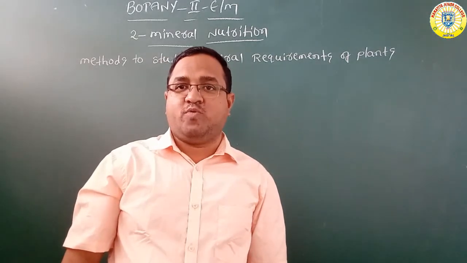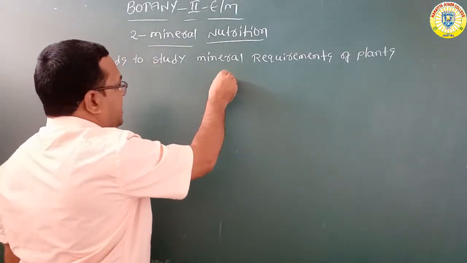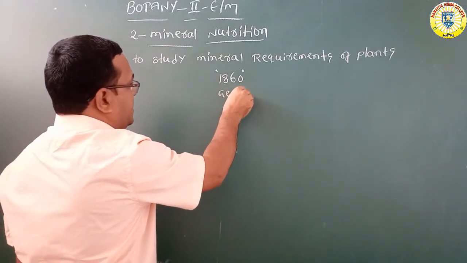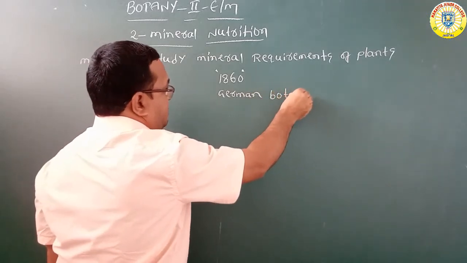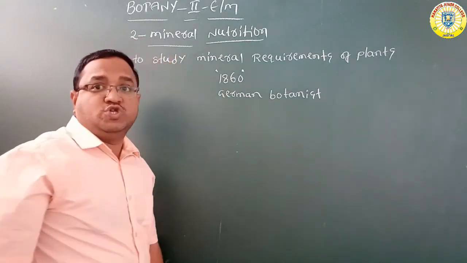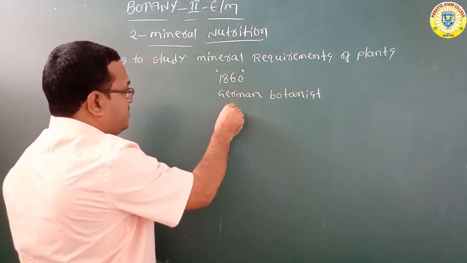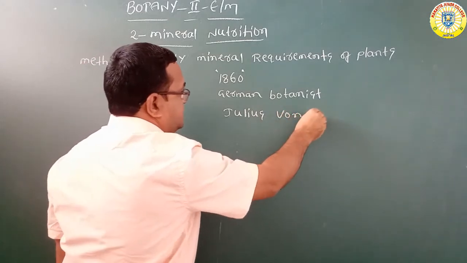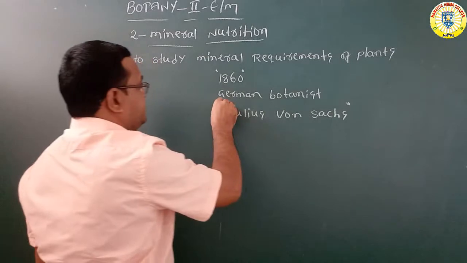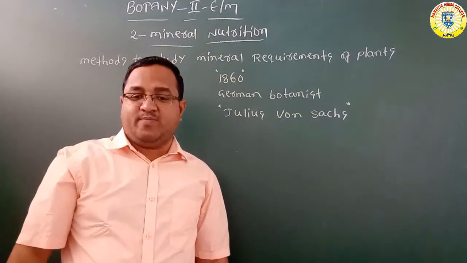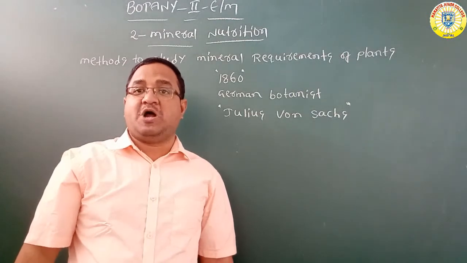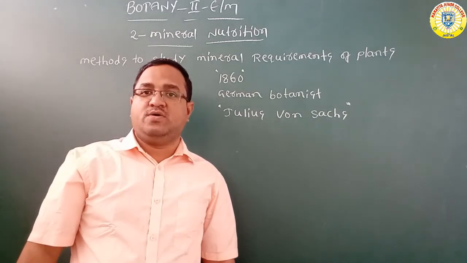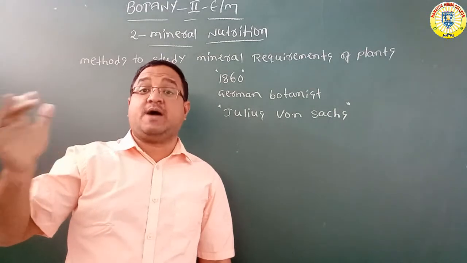the scientist, a German botanist named Julius von Sachs, in the year 1860, demonstrated for the first time that plants will grow in defined nutrient solution in the complete absence of soil.